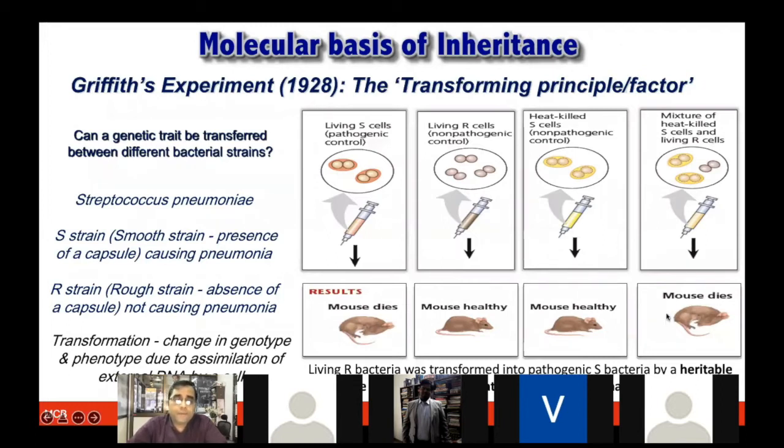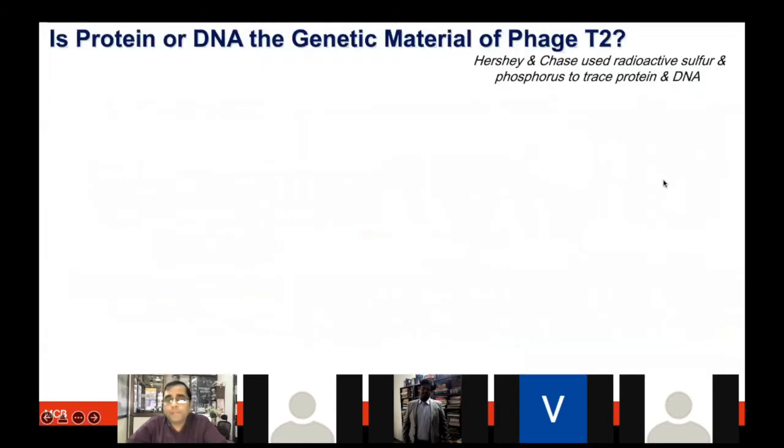Based on the experiment, what he interpreted was that the DNA from the heat-killed S strain, which was pathogenic in nature, moved to the non-pathogenic R cells and made them pathogenic too, and therefore they could kill the mouse. So there was a change in genotype and phenotype because of assimilation of the external DNA, and he termed this transformation, or the transforming principle or factor. That was a very classical experiment done by Griffith.